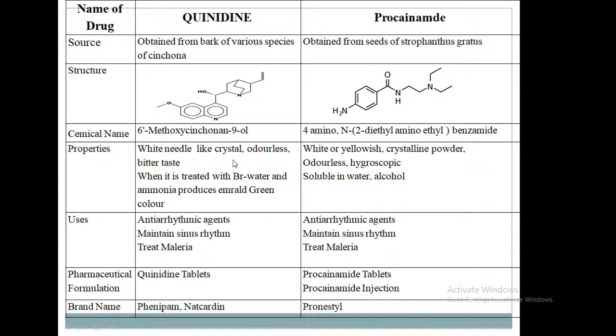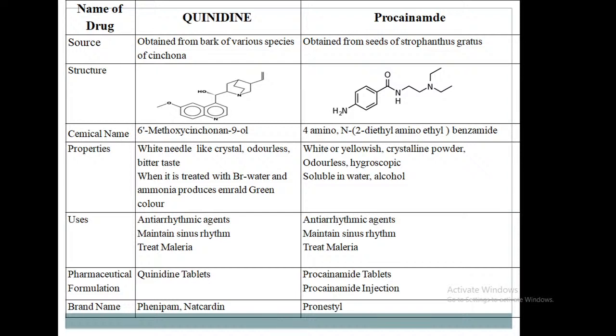Properties: white needle-like crystals, odorless, bitter in taste, and when treated with bromine water and ammonia it produces an emerald green color. Uses: antiarrhythmic agent. It is also used to maintain sinus rhythm and to treat malaria. Pharmaceutical formulation: quinidine tablets, with brand names Finapam and Natcardine.